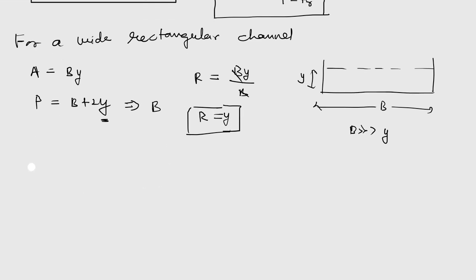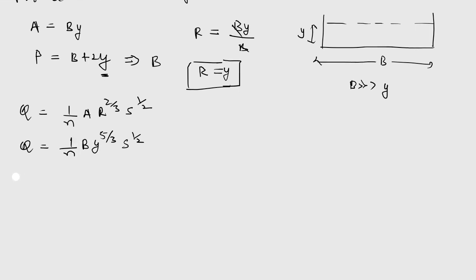Then from Manning's equation, we can write Q is equal to 1 by n A R to the power 2 by 3 S to the power 1 by 2. So R is equal to y and A is equal to By. So we can write Q is equal to 1 by n B y to the power 5 by 3 S to the power 1 by 2.